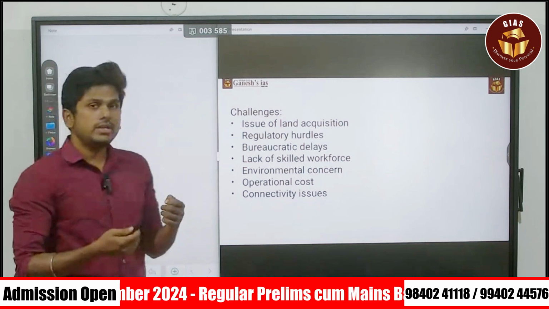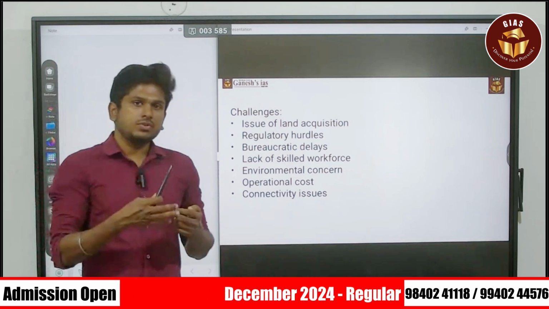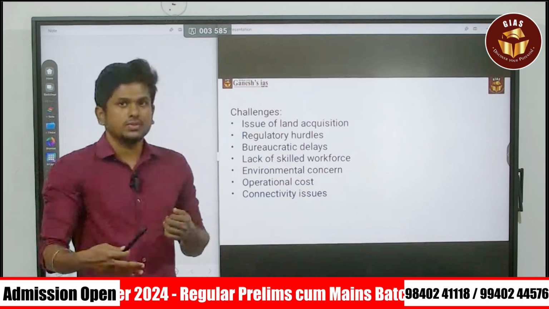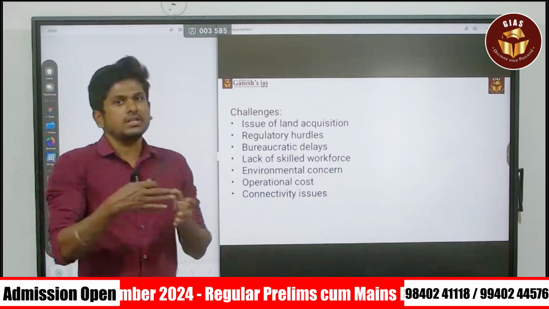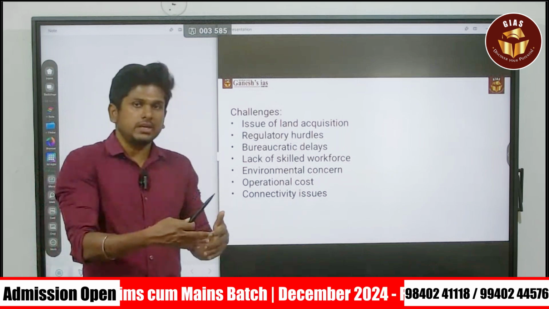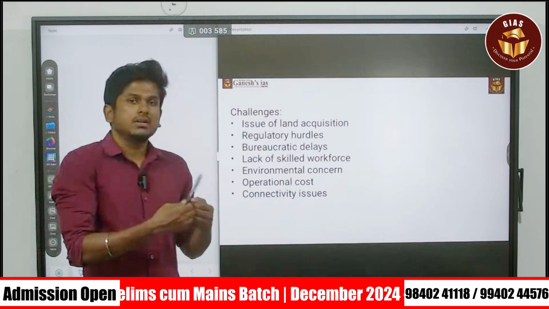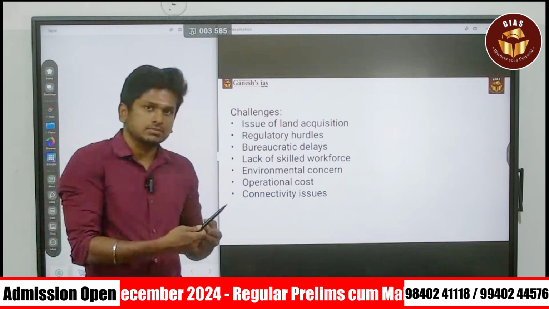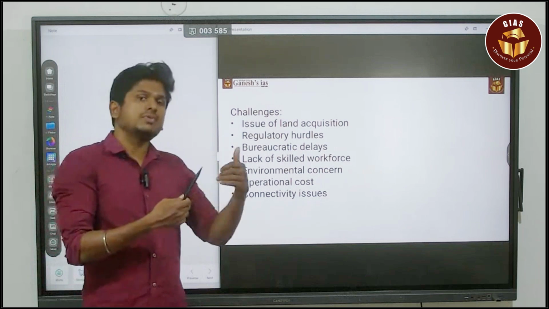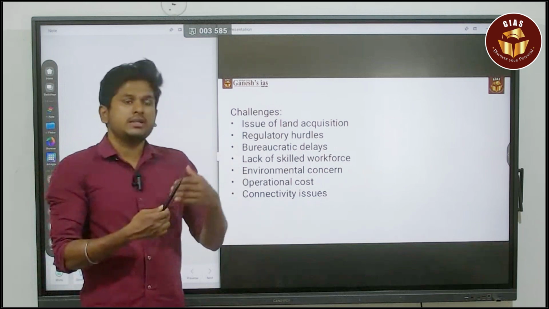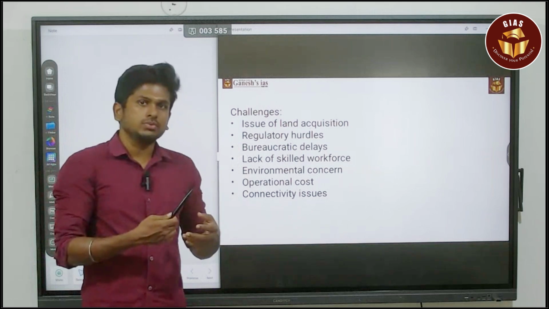Next, regulatory hurdles. Even though we have a different tax structure and different bureaucratic norms, everything is different from the normal India, still there is an issue of bureaucracy. There is an issue of red tapeism and strict rule following, that is affecting the inflow of investments and the industrial activities. So that is also a major issue.